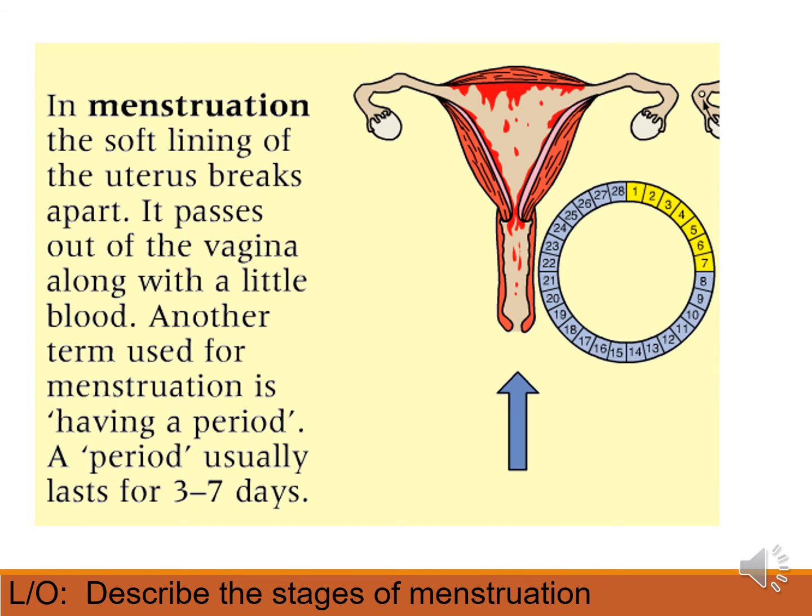Right at the start, in menstruation, the soft lining of the uterus is breaking apart and then passing out of the vagina along with a little bit of blood. This is what they call having a period. It usually lasts for 3 to 7 days. Again, each female is different and each menstrual cycle is slightly different. So the period is the breaking down of the lining of the uterus. During the menstrual cycle, the lining of the uterus will build up in preparation for a fertilized egg. And if it does not receive a fertilized egg, the lining of the uterus will then break down.